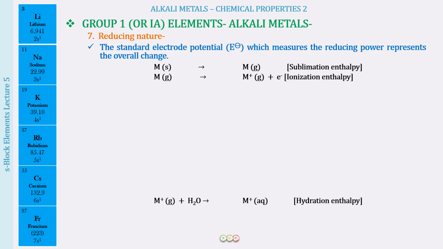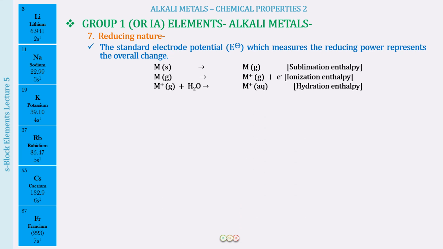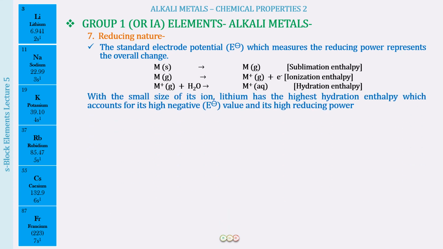Then these metal ions get hydrated with water to form the metal ions in aqueous solution, so this will be the hydration enthalpy, and the sum total of all of this gives us the standard electrode potential value. Now lithium, because it has the smallest size, has the highest hydration enthalpy, and that is why it has the highest negative electrode potential value.